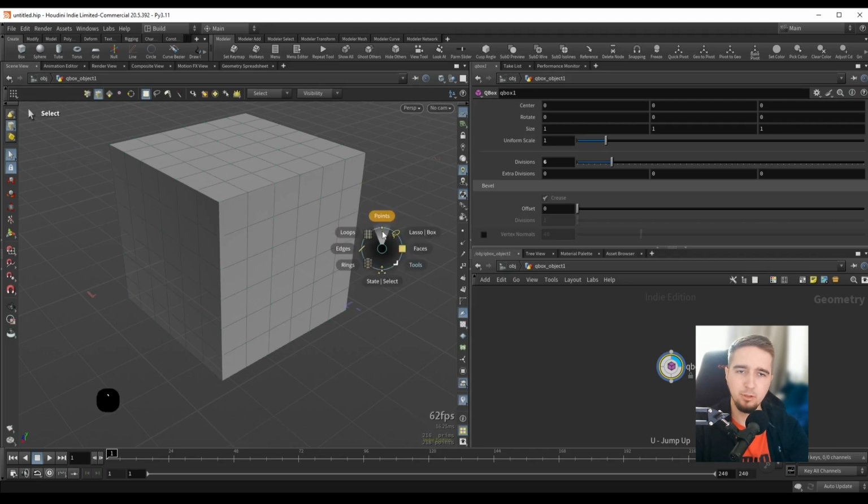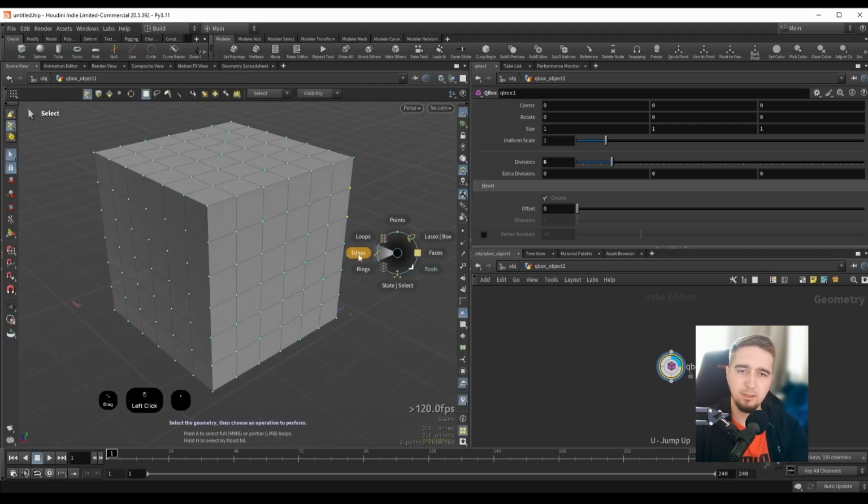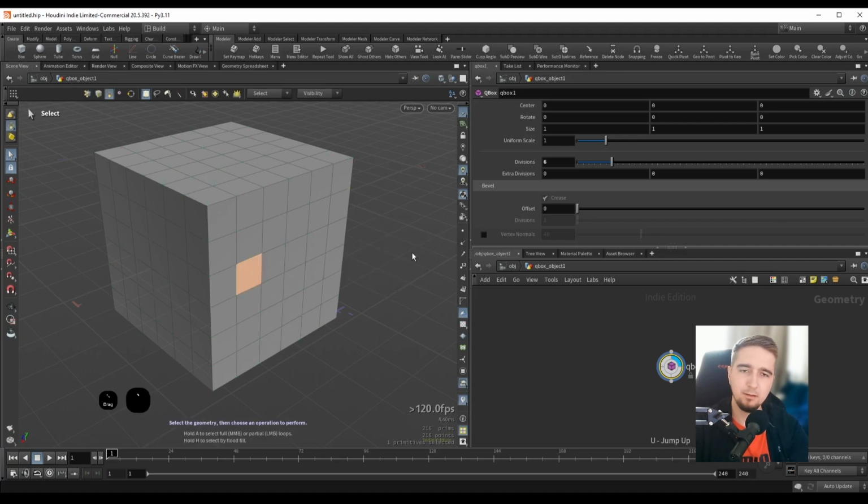So after you get used to this, it's going to be really second nature to create the selections. So you can see we can really easily cycle through all of these modes. You can still use the 2, 3, and 4 keyboard shortcuts that come with Houdini, but really I would recommend getting used to this method of selecting with the tilde key, because this will come in handy later. After you add some certain operations, you might not be able to jump into component selection mode with the hotkeys directly, so 2, 3, and 4, but this option with the tilde key really forces the selection to work. So this is my recommendation to get used to this.